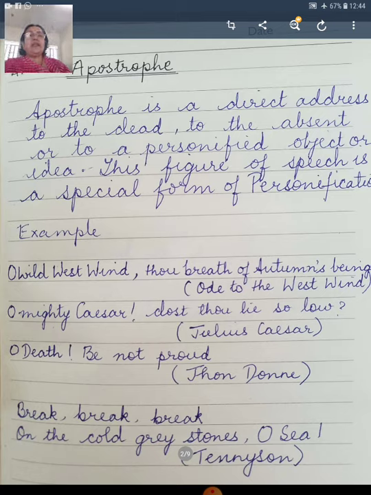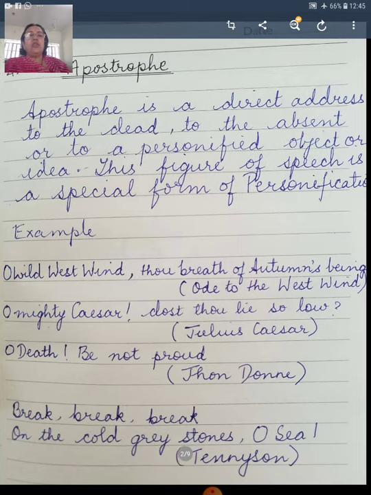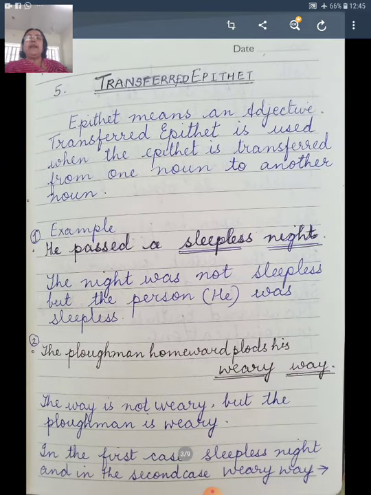That is why we say many of the figures of speech, that is, many of the apostrophes, are personifications. There is another example: "Break, break, break, on thy cold gray stones, O sea." So the sea is addressed here directly, and Tennyson, in his poem "Break, break, break," considers the sea as a human being. This is your apostrophe.